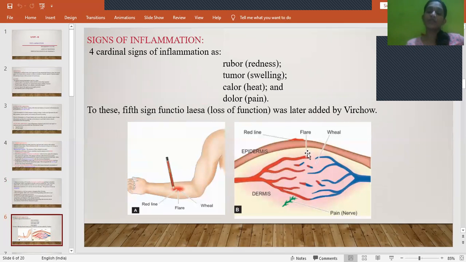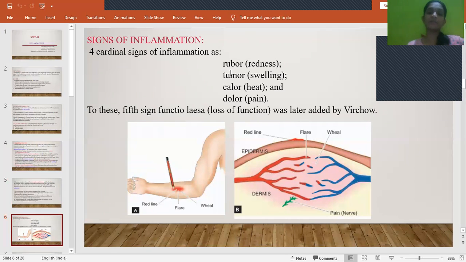And because of the movement of fluid contents out from the blood vessel into the extravascular space, there will be accumulation of fluid. Because of that, there will be swelling or edema, and then this we consider as a nerve. Because of this inflammation, as they get vasodilated, they will compress this nerve, which is responsible for identifying the pain. So when this nerve gets compressed, there will be pain.